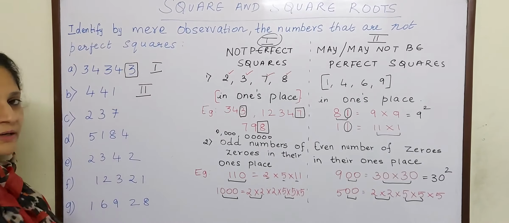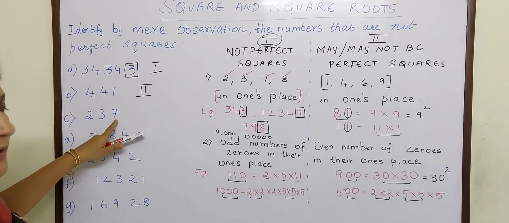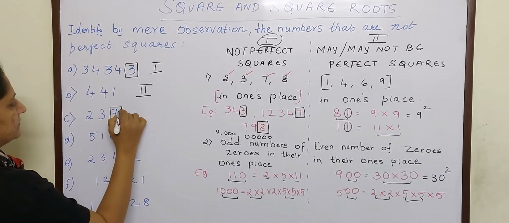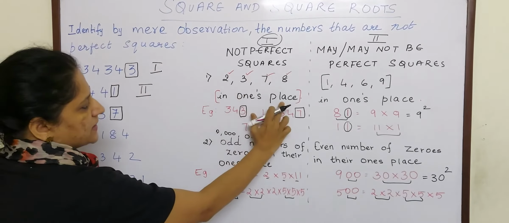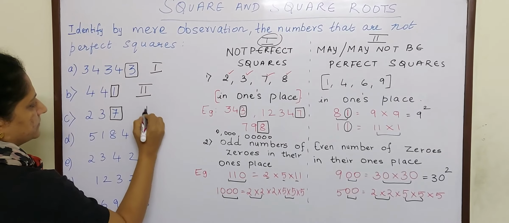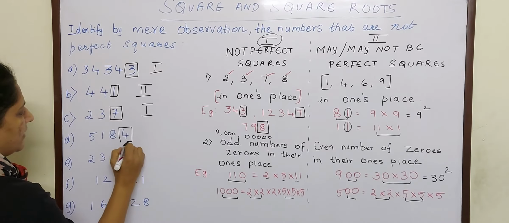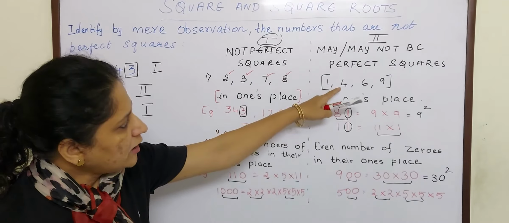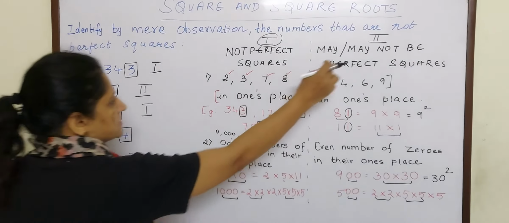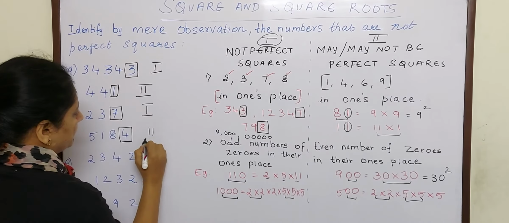What about 237? 7 in one's place, not a perfect square. 5184: 4, so may or may not be a perfect square, Roman numeral 2.